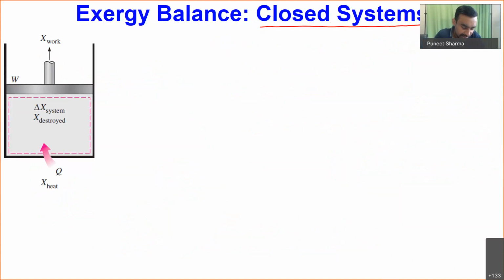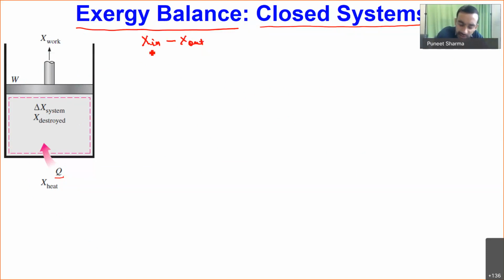Okay, so say I have some piston cylinder arrangement. This represents a closed system, and this dashed line shows the boundary of the system. Now let us consider that we have some heat interaction Q and some work interaction W over here. So we know that this heat and work carry a certain amount of exergy, and mass also carries a certain amount of exergy. So if I have to write the balance of exergy, I can say that exergy in minus exergy